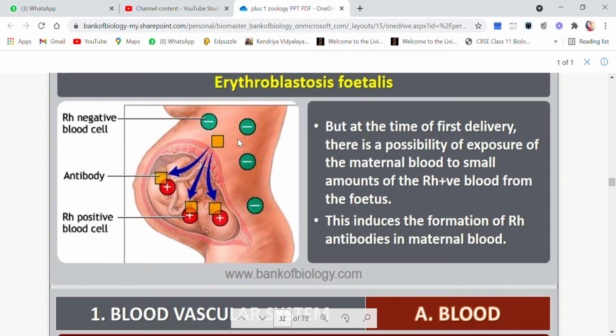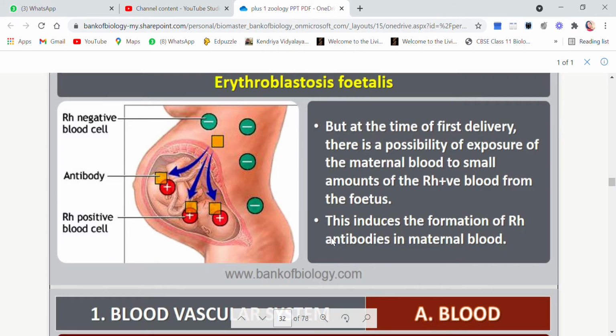Mother was not having Rh factor, that is why the mother was Rh negative. Now suddenly if Rh factor is entering into her body, what will happen? Her body will try to resist. And how will the body try to resist?